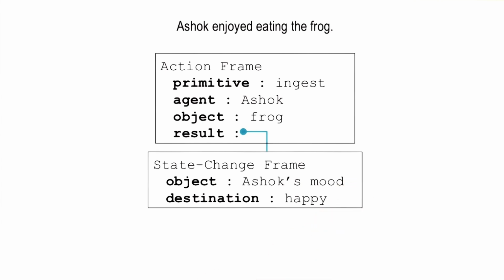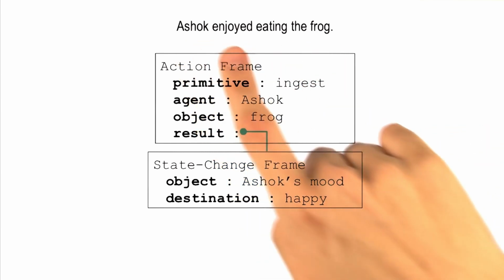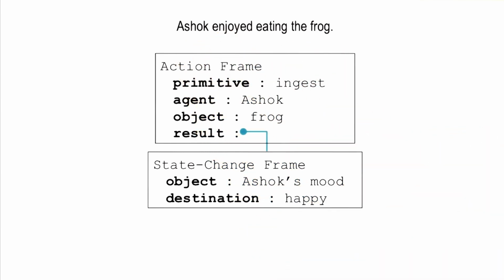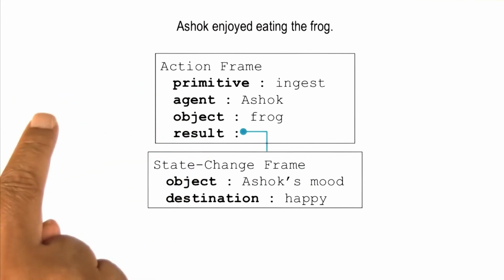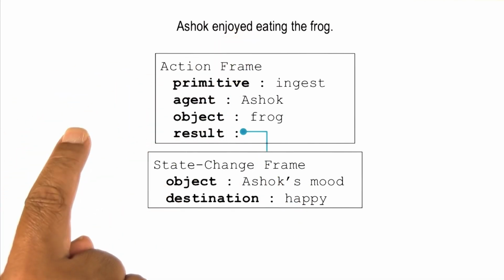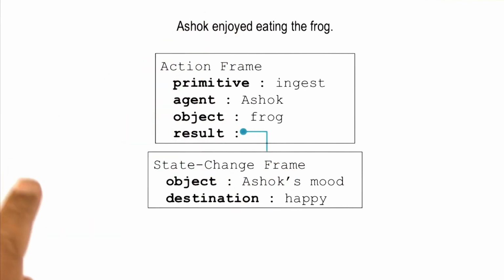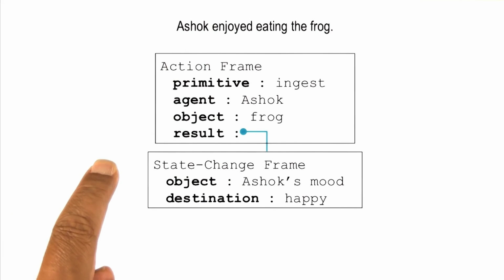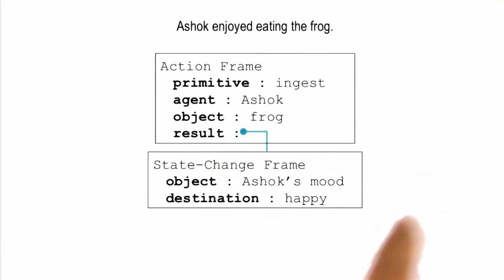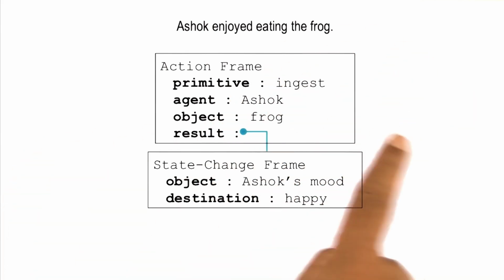So Ashok, how would the agent know that in this case the verb we're going to key on first is eating instead of enjoyed? Good point, David. So we can imagine a different action frame for feel because of enjoy being a feel. The agent is Ashok. Ashok is the one who is doing the feeling, and the object or the feeling that is being felt is joy. We can still have a frame for eating, and we can relate those two frames.